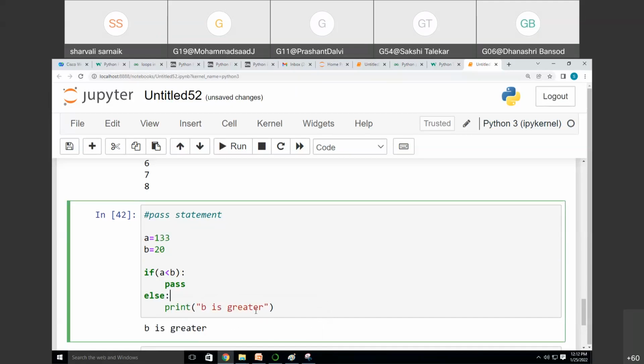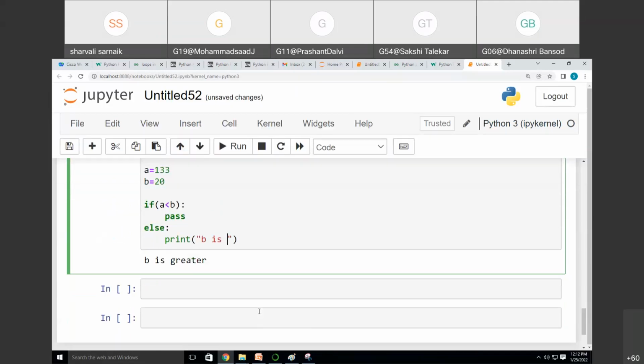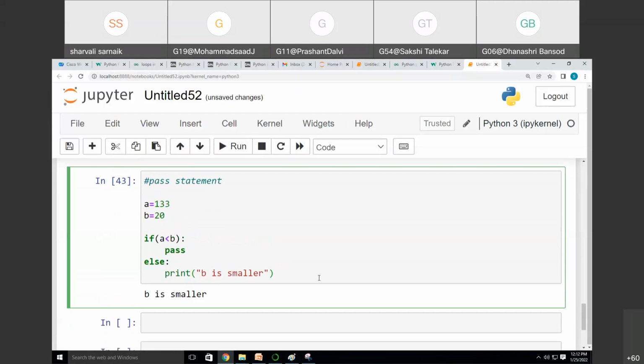Like opposite, I have written b should be smaller. I should write b is smaller. Sorry, see, I have written b is smaller. So whenever a is higher, it will simply pass it.